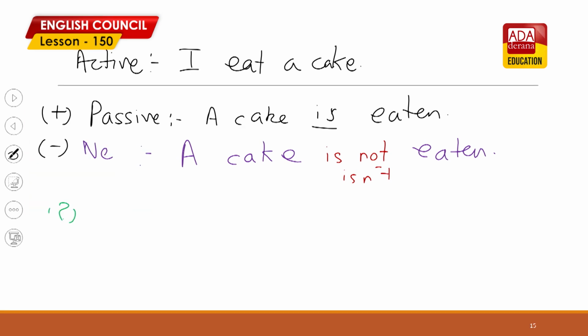If you take the question form of the same, the question form, it is the same as the active sentence. You take the helping verb out. So you take is out, you start with it. Is a cake eaten?